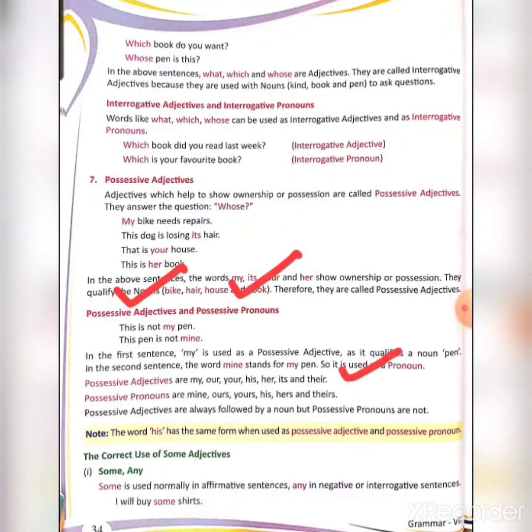And possessive pronouns are mine, ours, yours, his, hers, theirs. Fine. In the last line it is mentioned, possessive adjectives are always followed by a noun, but possessive pronouns are not. That means possessive adjectives always come before a noun, but that is not the case with possessive pronouns.